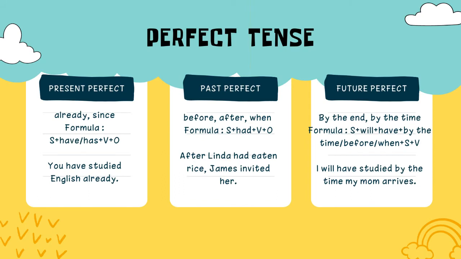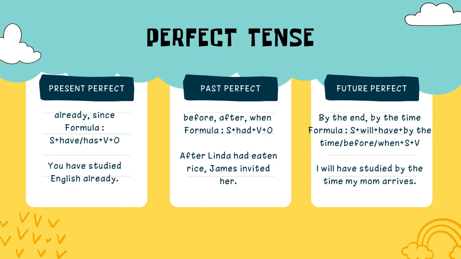Okay, the perfect tense, present perfect tense. Present perfect tense uses already or since. The formula is subject plus have or has plus verb plus object. For example, you have studied English already.